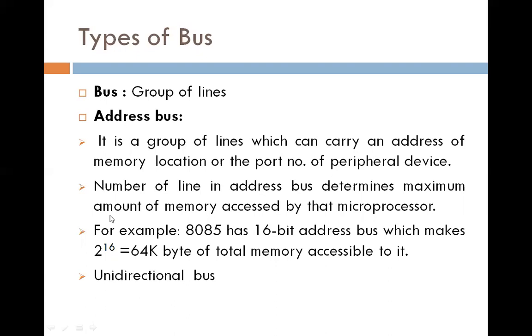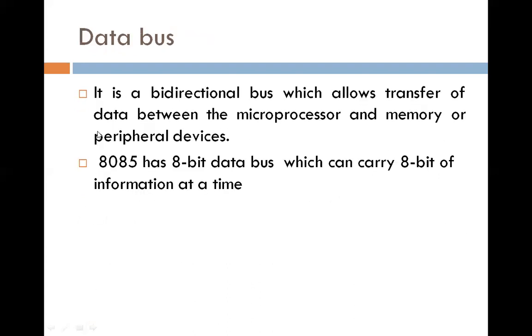And the address bus is a unidirectional bus. Unidirectional means data can be transferred only from the processor to memory or input output device. Then the data bus. It is a bidirectional bus which allows transfer of data between the microprocessor and memory or peripheral device. The 8085 has an 8-bit data bus which can carry 8 bits of information at a time.